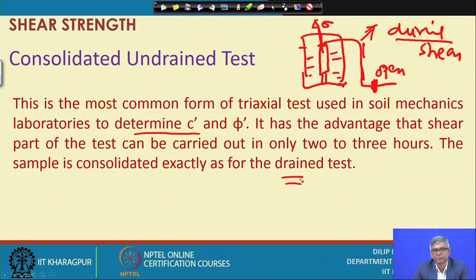How to get the drained parameter? Whatever confining pressure or deviator stress we have applied, and then the pore pressure measured, that observed pore pressure has to be subtracted to get the effective stress. So, when you plot the Mohr circle in terms of effective stress, that gives you the effective stress parameter.